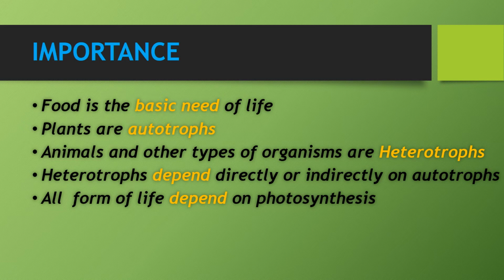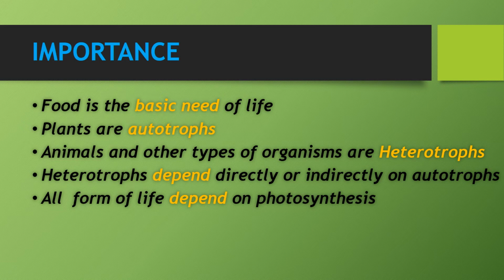We say that food is the basic need of life because food is prepared in the plants during photosynthesis. So photosynthesis has this importance. Plants are autotrophs. Autotrophs mean those that can prepare their own food with the help of photosynthesis.